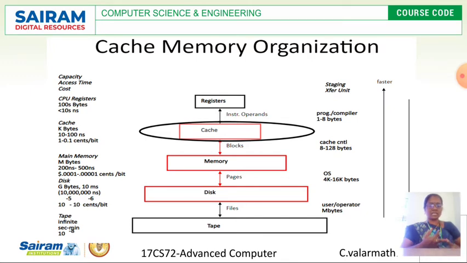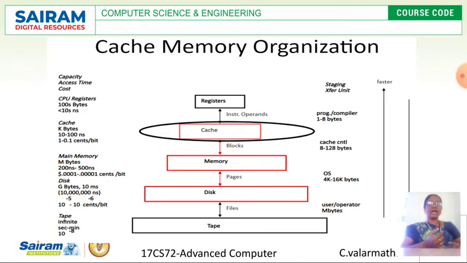The third level is level 2, that is main memory. Then the fourth is level 3, that is secondary storage or disk storage. And the last level is magnetic tapes and some of the extra storage devices. Likewise, different types of memory in a computer system are designed.